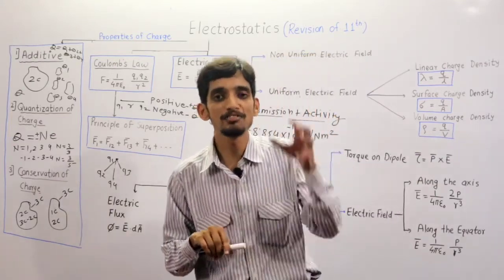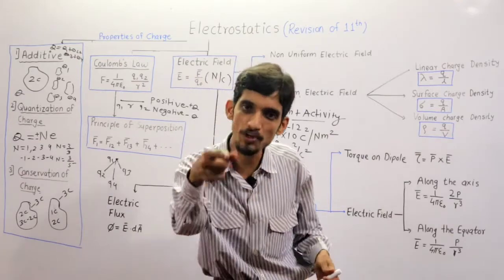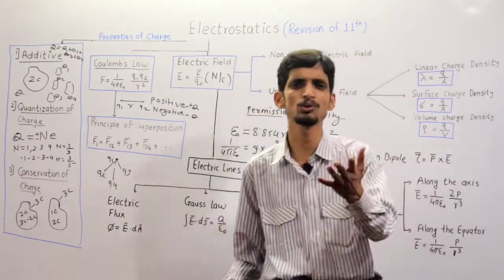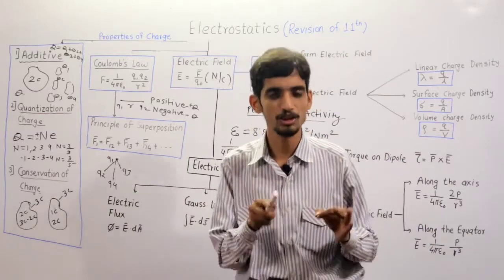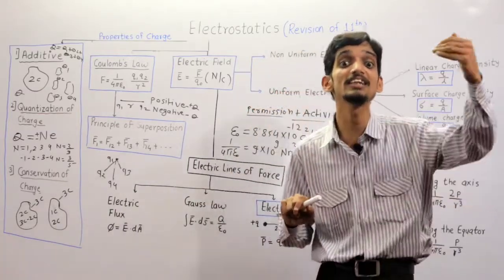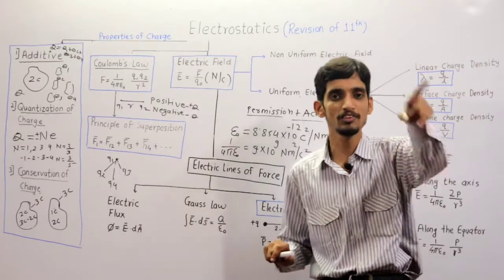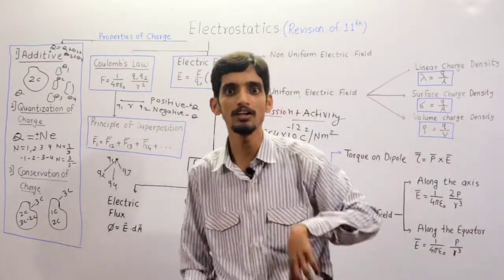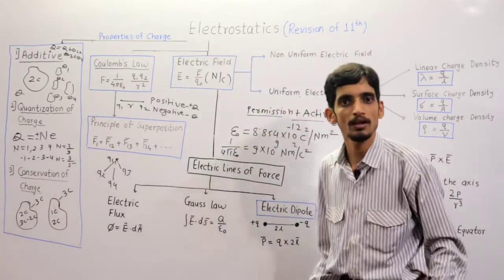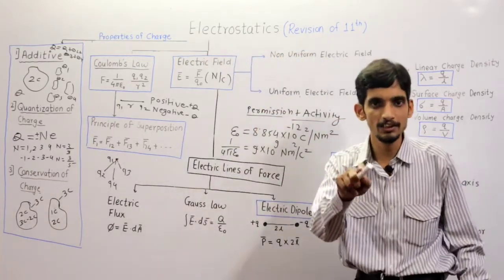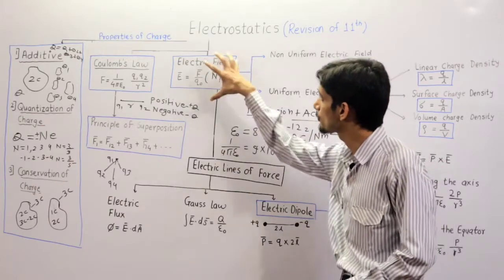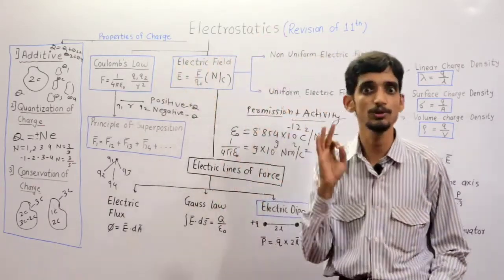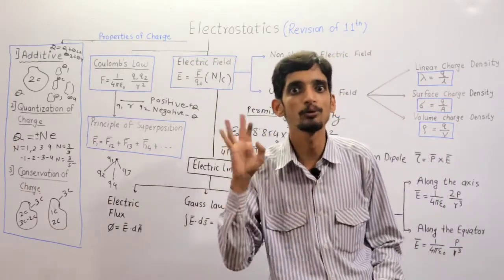It means if there is a field, then there is a question of calculation of intensity. If the field is absent, what is the use of that intensity? Clear? So this is about what? Electric field intensity, strength of the field. First you have to check whether there is a field. Okay, field is present. Then what is the strength of that field? Intensity. Electric field intensity. Clear? So these two are important prerequisites which we require in our 12th portion.